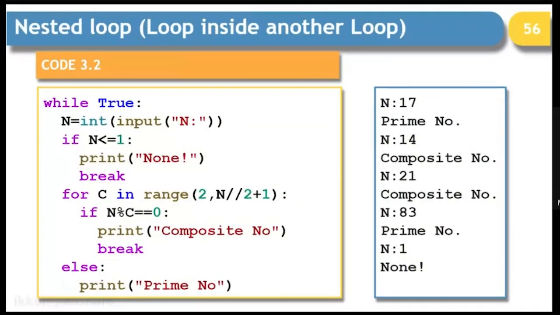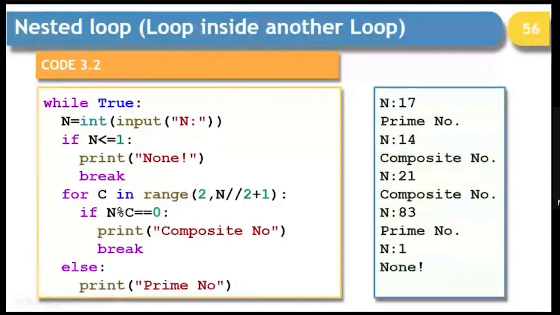Then in nested loop, if you want to check multiple numbers, whether they are prime or not, you can make use of for inside while, inside for, inside for, while inside while. So all those kinds of possibilities are there. You can make use of nesting. So in this particular example, we are displaying whether the numbers are prime or not.